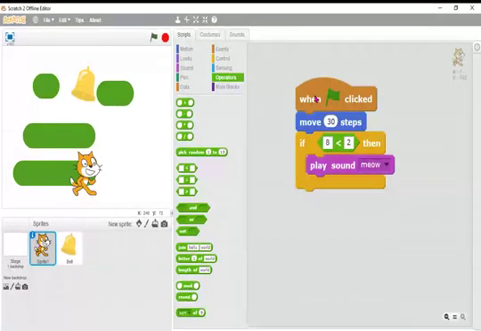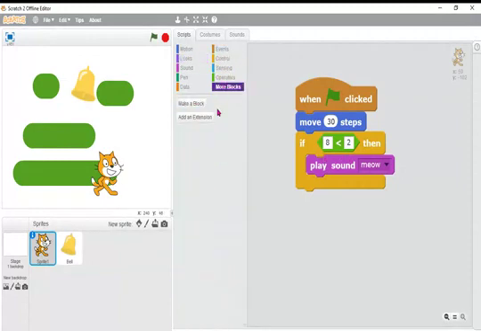Then if I click, when green flag clicked, move 30 steps. If 8 is lesser than 2, then play meow sound. No meow sound. Why is there no meow sound? Because 8 is greater than 2, so this is false. If it is false, it will not make sound. Got it? So these are the different operations or more blocks you can use.